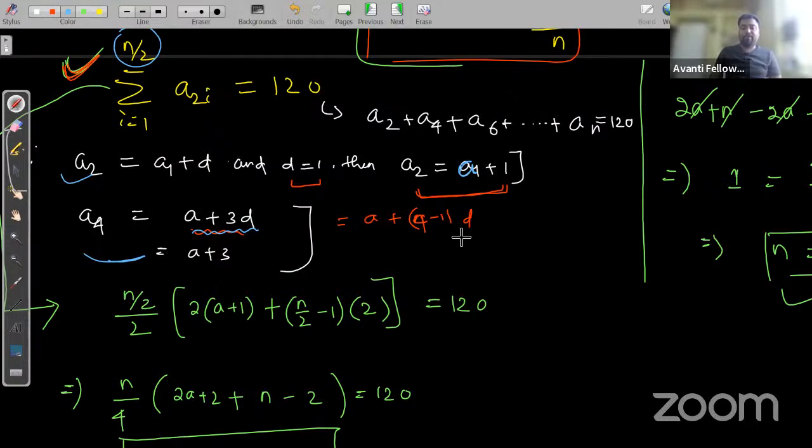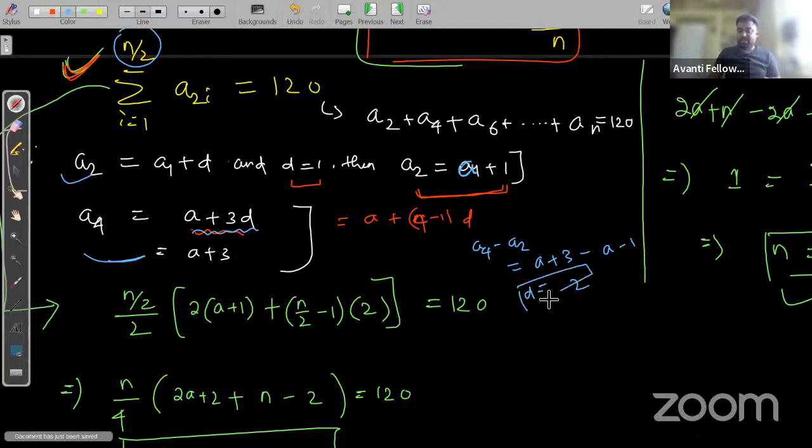Right? So what is the common difference here we are getting? A4 minus A2, that is A plus 3 minus A2, which is A plus 1, so A minus 1, that is 2, right? So D, for the second sequence or for the second series, the common difference you are getting is 2, right?